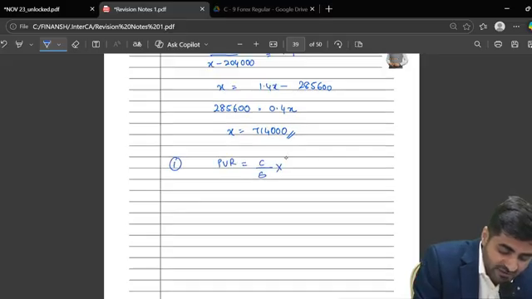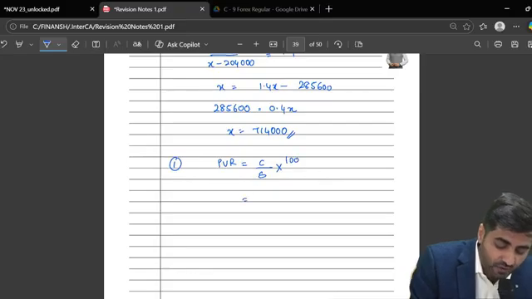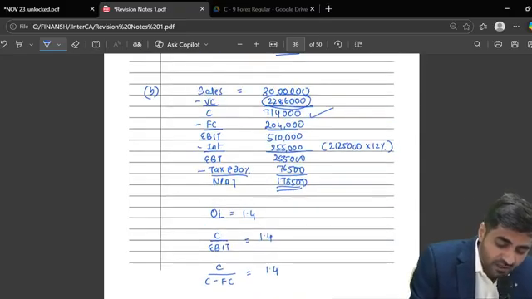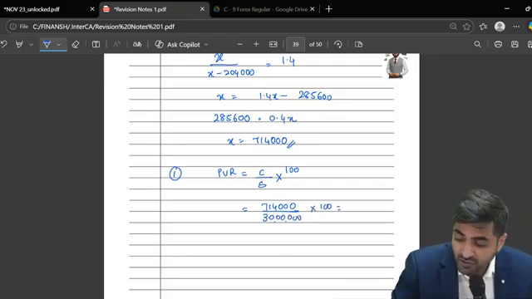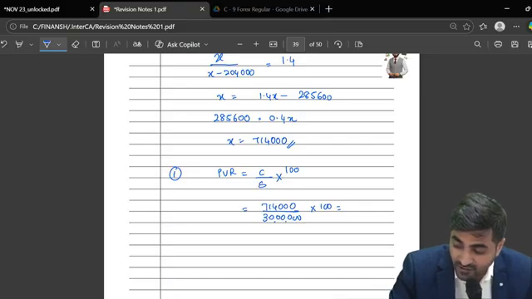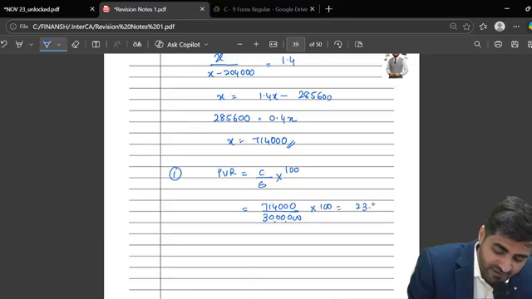Contribution upon sales into 100. Contribution is 7,14,000 and sales are 30 lakhs. So 7,14,000 divided by 30 lakhs is 23.8%.